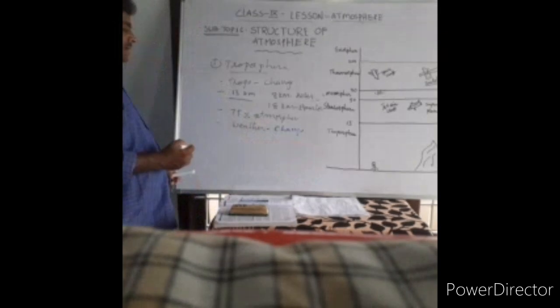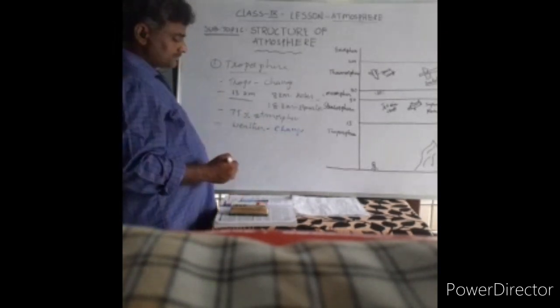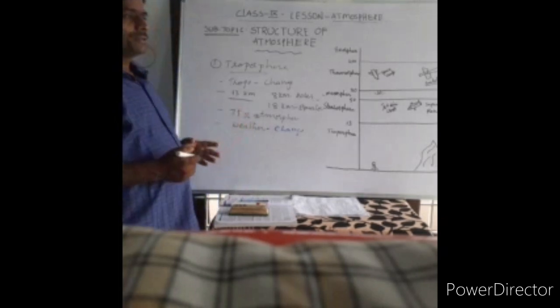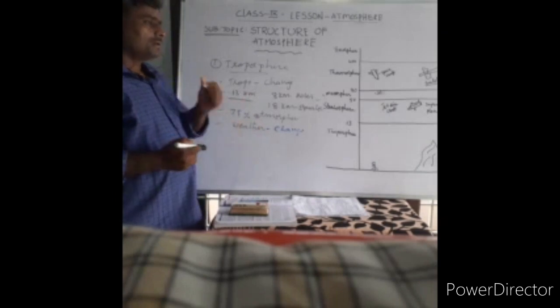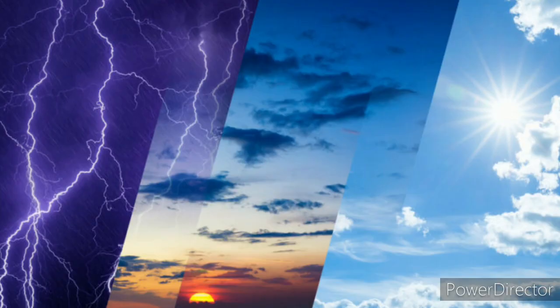What kind of weather changes can you expect here? Evaporation, transportation, followed by condensation and precipitation. This entire process is a weather phenomenon happening in this sphere.